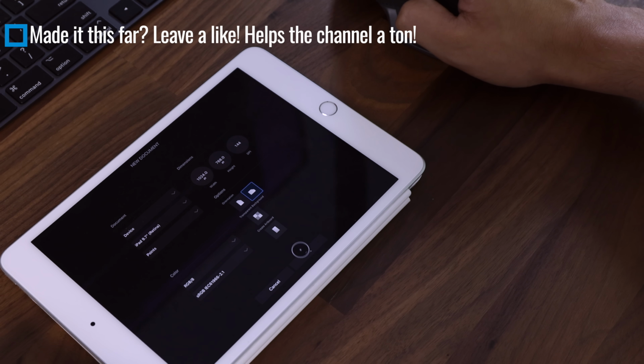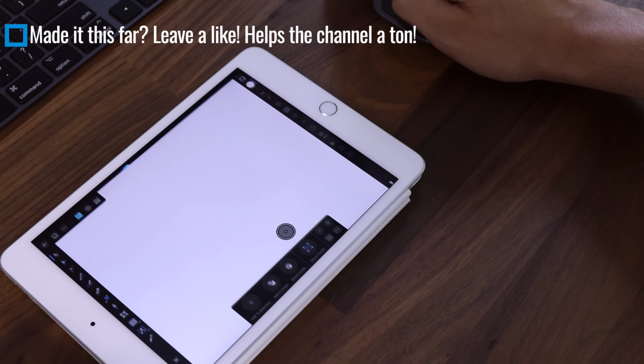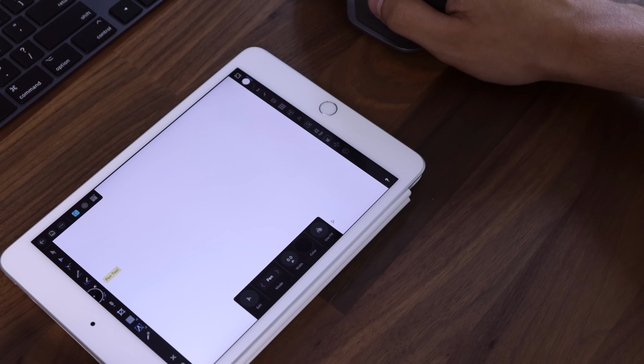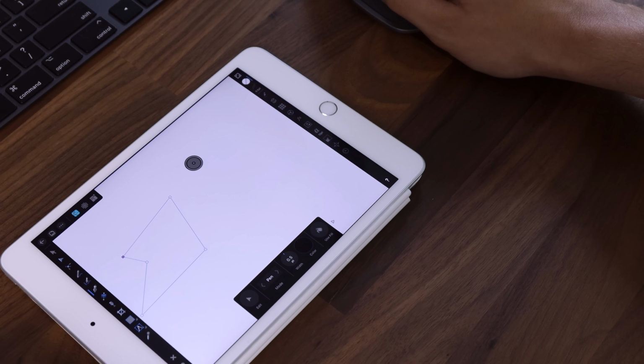Let's go ahead and create a new document, and we'll click OK. And let's choose this pen tool here, and perfect. No issues whatsoever. This definitely does make it easier than using your hand. You can be a little bit more precise with it. And if you're used to using a Mac or something, this makes it really nice.